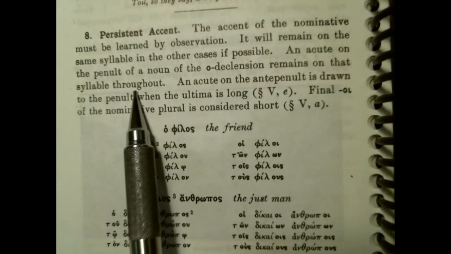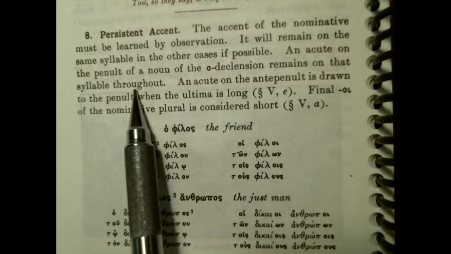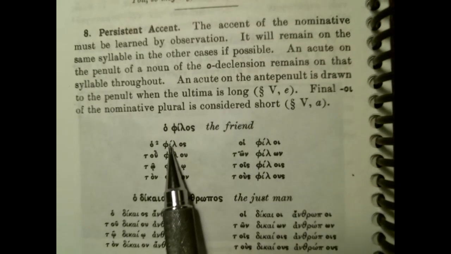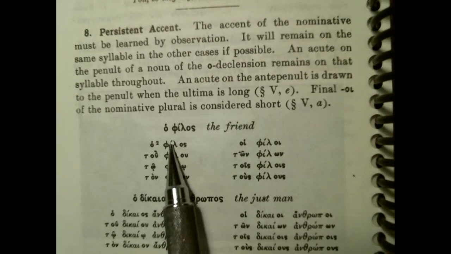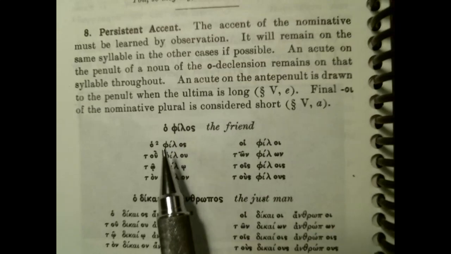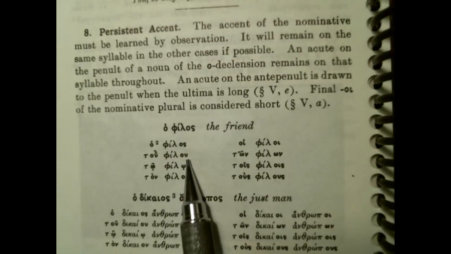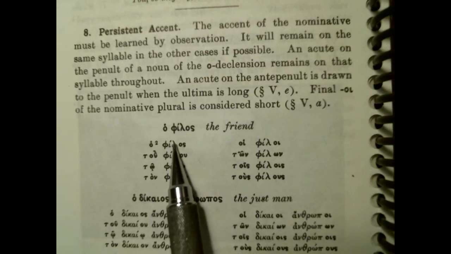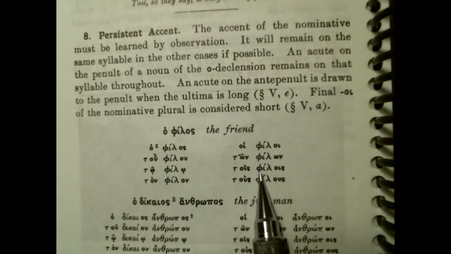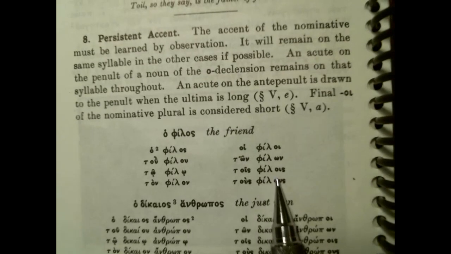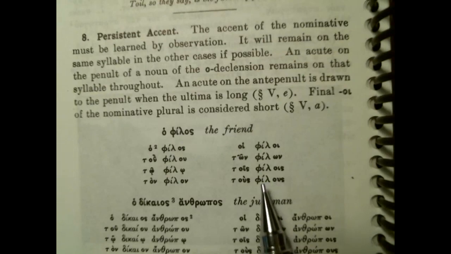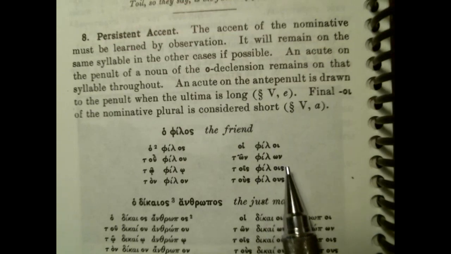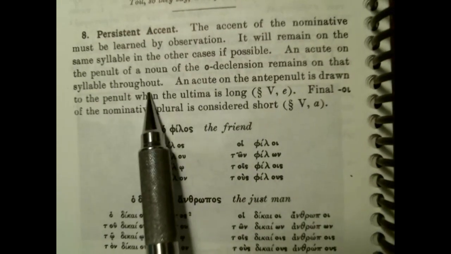Okay, and that just so happens not to violate the three more rule. Being on the second to last syllable never violates the three more rule, even when we change the ending from short to long. So you see the accent stays there all the way through. It's not regardless of the ending; it's because, being only on the penult, it stays within the three mores even when the end is lengthened. So it remains on the syllable throughout.